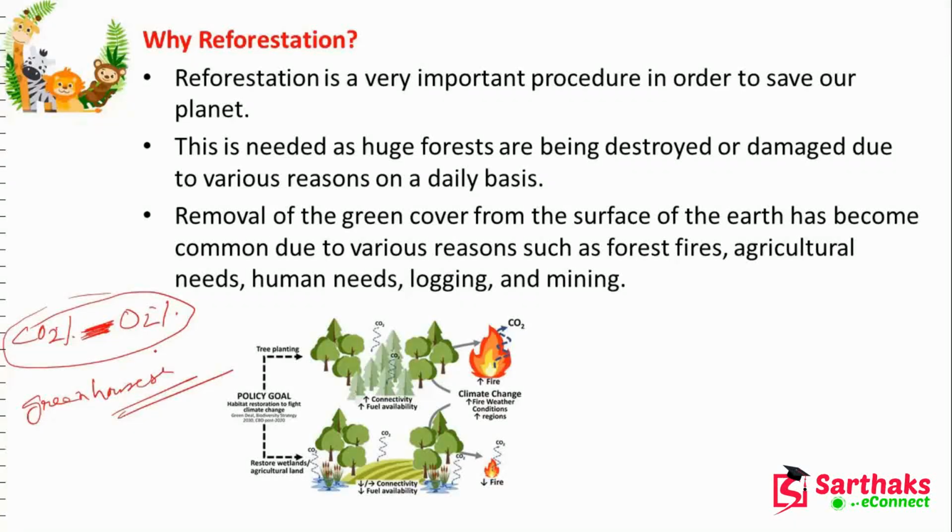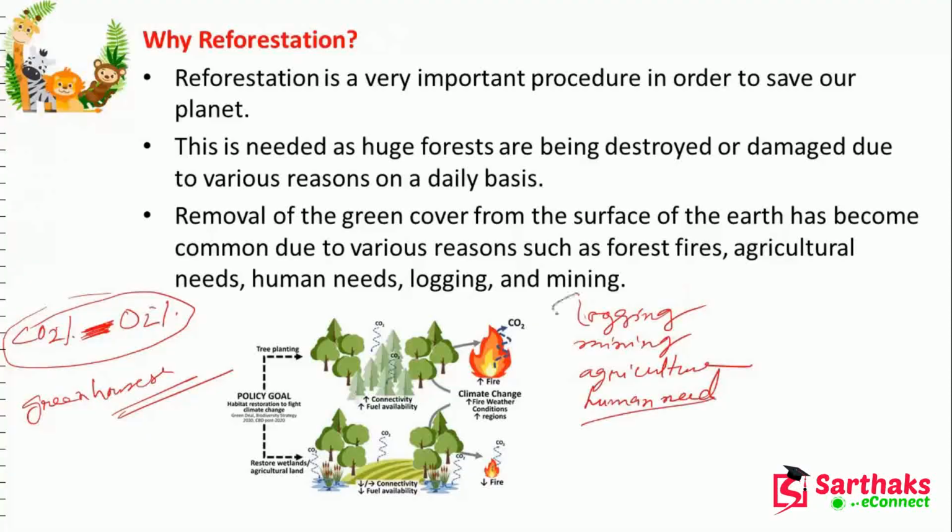And huge forests we require because we have already destroyed a lot of things. We are doing the logging, we are doing mining, we are doing agriculture, we are doing some human needs also there. We are taking plants for medicinal or other purposes.